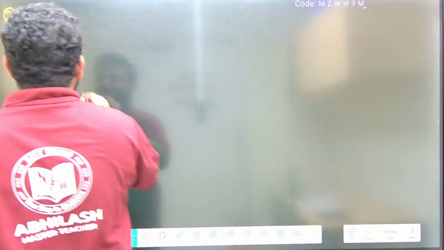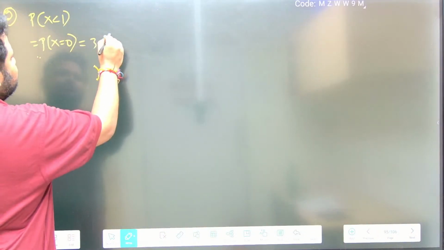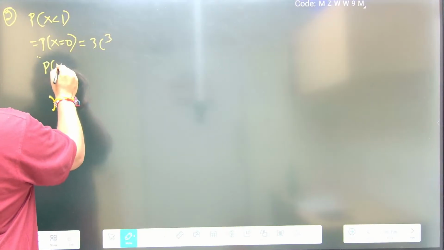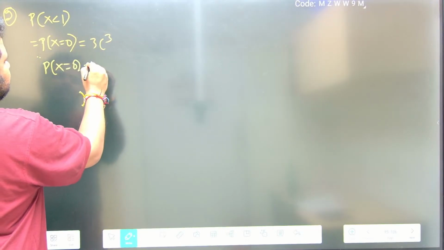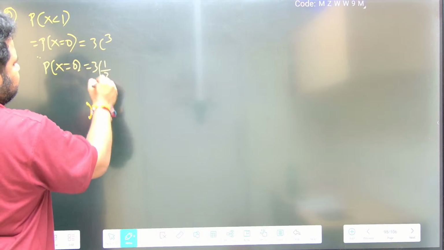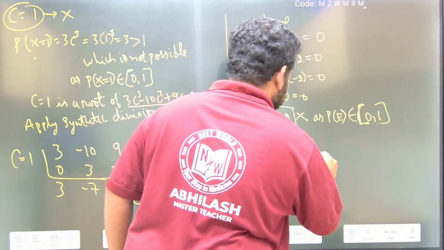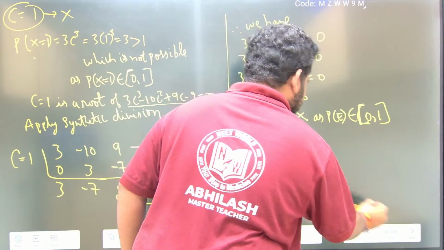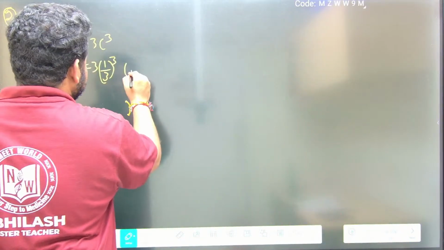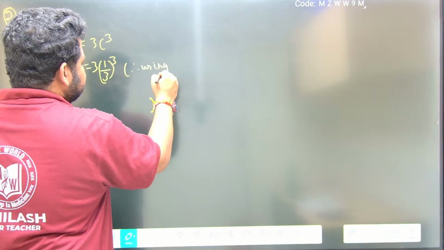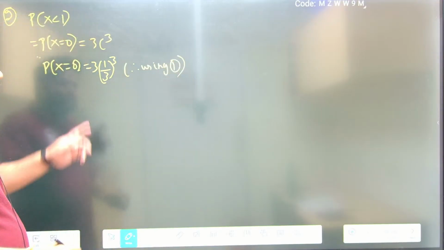P of x equal to 0 is nothing but equal to 3c cube, which means c is 1 by 3, 1 by 3 whole cube. Let me write this as equation 1. Therefore, using 1, you have to write the reason everywhere possible. Okay, so this is what I have.